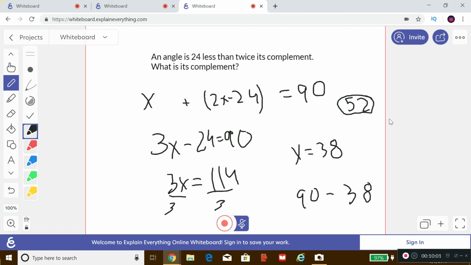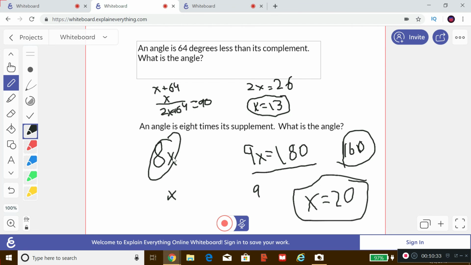Now, I hope that you take away a few points from this video. The first being, some things that are more geometrically oriented, like angles and stuff, can still be solved by algebra. By simple algebra, in fact. This isn't even complicated algebra. This is basic algebra. Second thing is, you don't always have to assign x to be what you want to be.